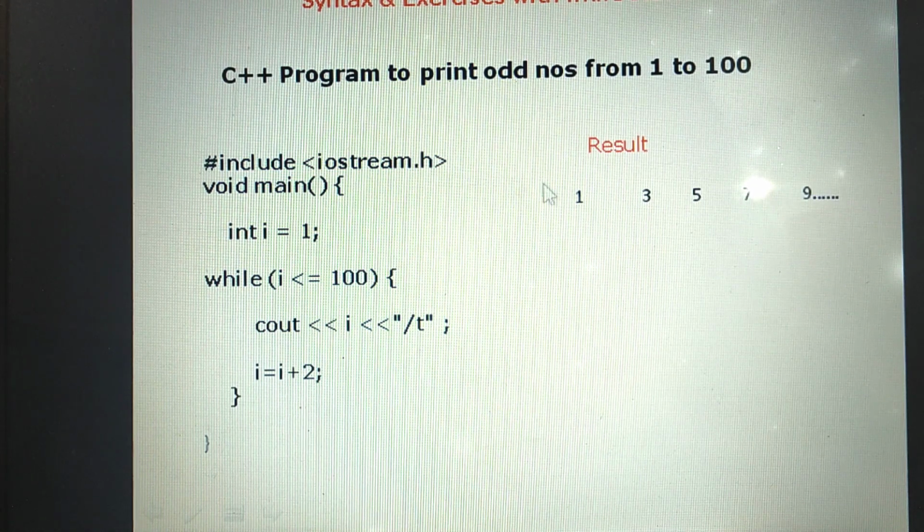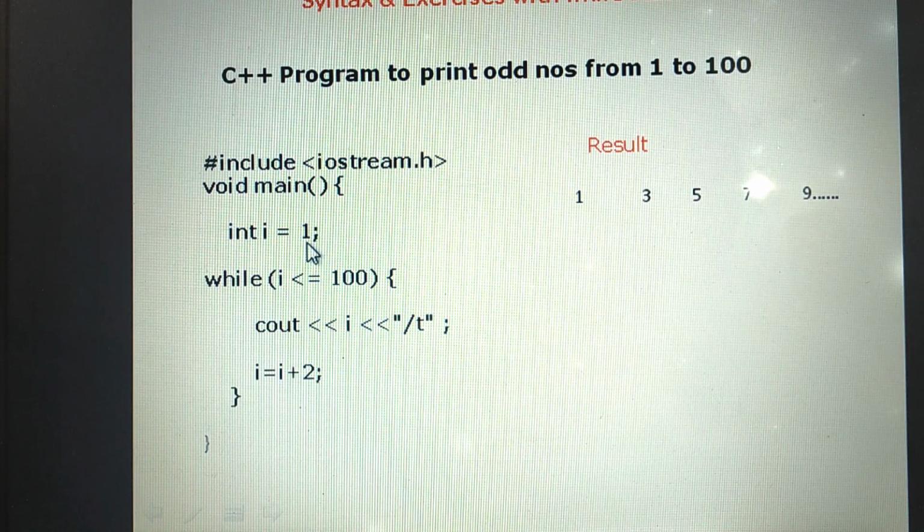And where do we have to make changes? In the update expression. In the previous program it was incremented by 1. Here the looping variable should be incremented by 2. In the updation statement we make the change: i is equal to i plus 2.